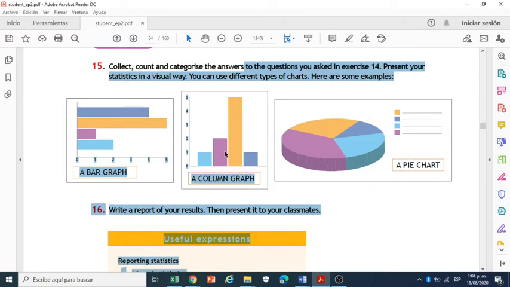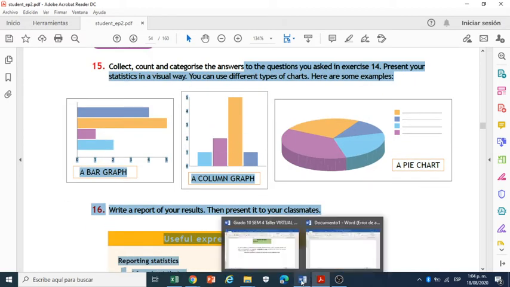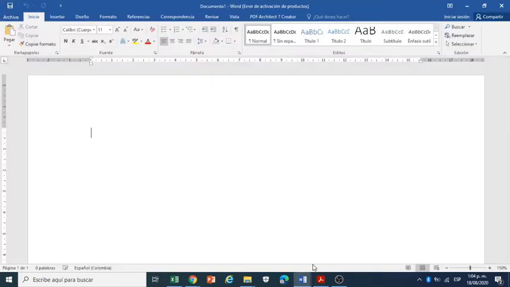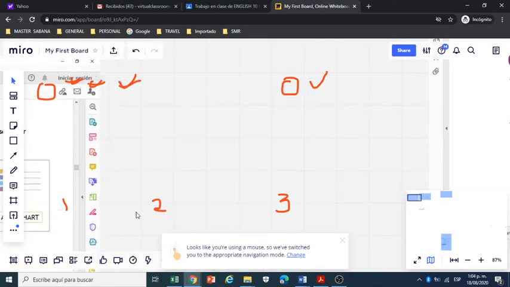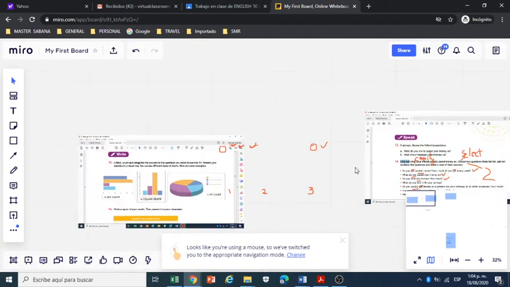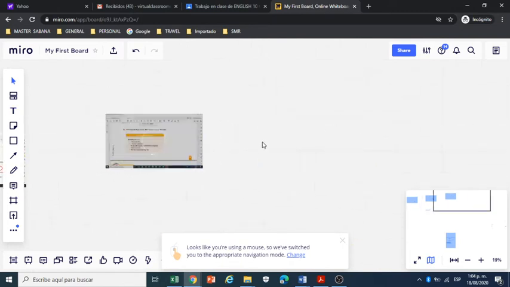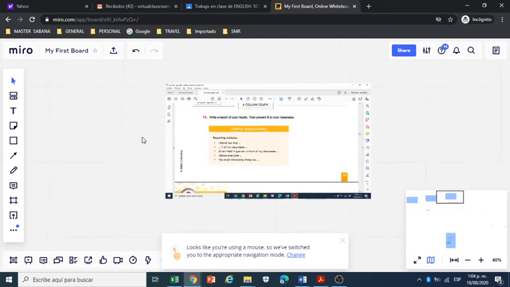Okay, so the activity for this week is going to be presented in a Word document, just one page. Okay, the report is one page.